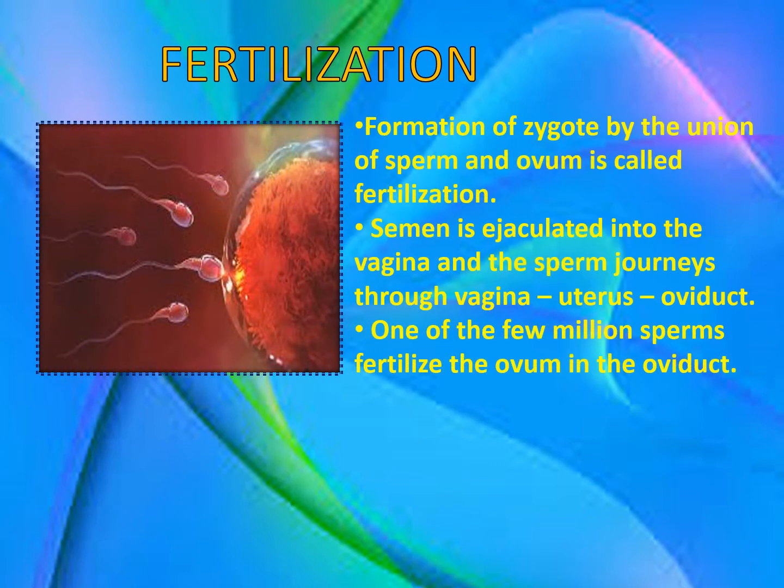Fertilization. You can see in this picture, this is the female gamete, that is the egg or the oocyte, and the many sperms that come towards it for fertilization. Now, what is fertilization? It is the formation of a zygote by the union or the meeting of the sperm and ovum.